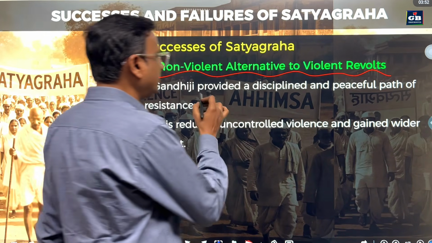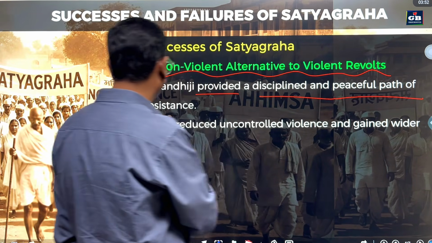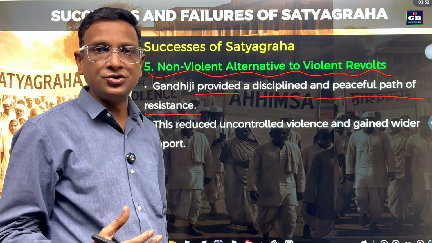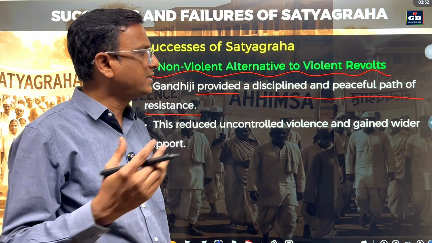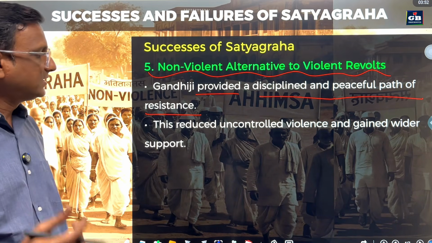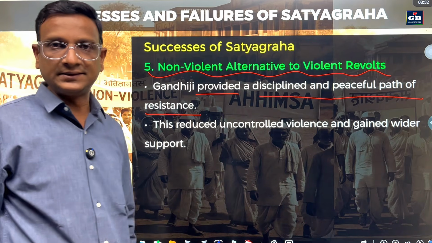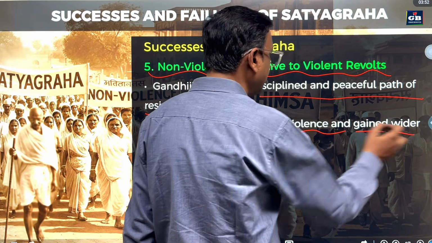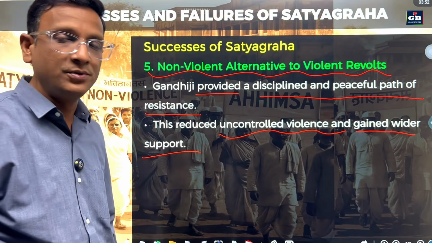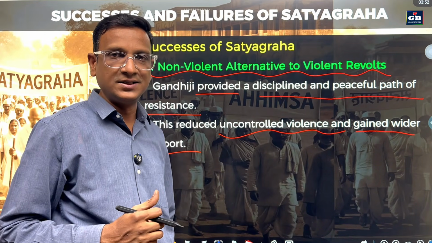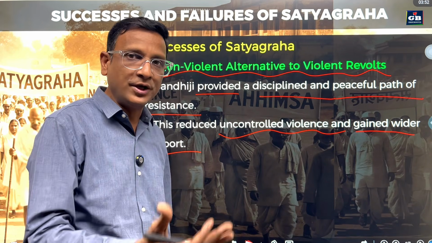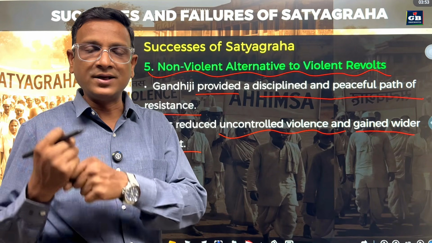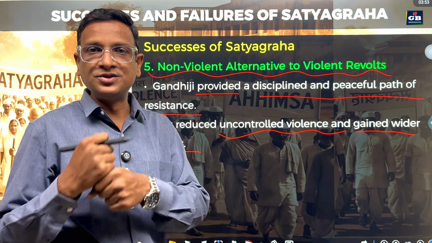He provided a disciplined and peaceful path of resistance. People are not accepting the British rule. People are resisting the British rule, but in a peaceful way. That is Satyagraha. Because of the Satyagraha, it reduced the uncontrolled violence and gained wider support. Many people could participate since it is non-violent. Many people could step out of their homes because it is a non-violent method. They are not going to carry sticks and other weapons to fight.